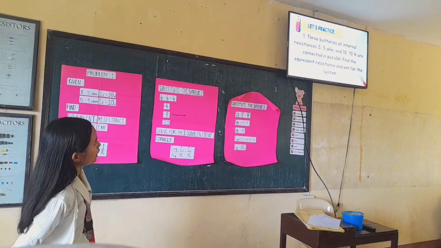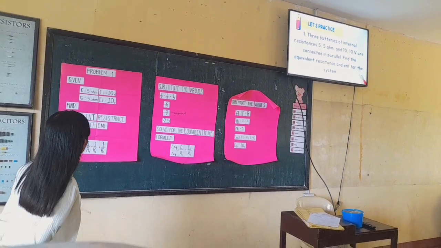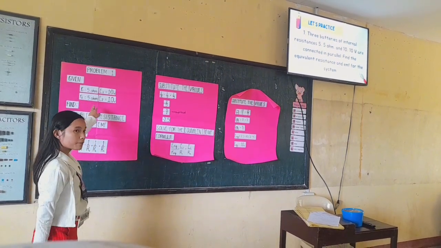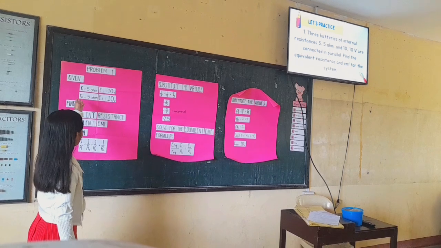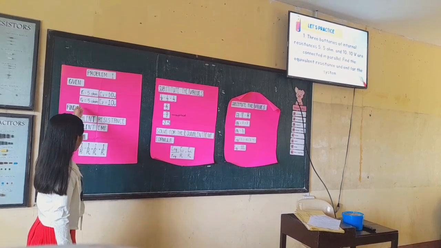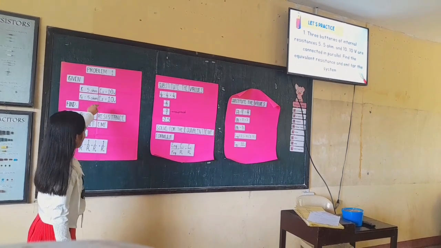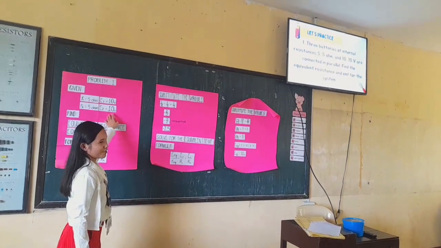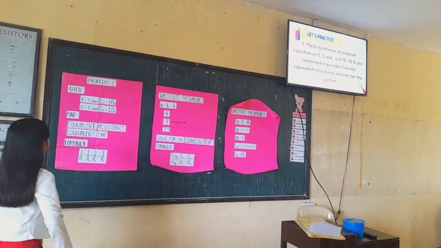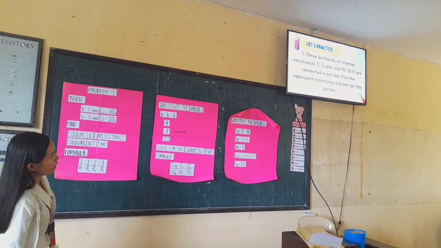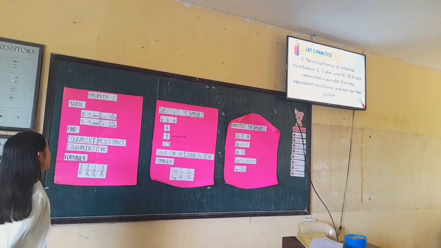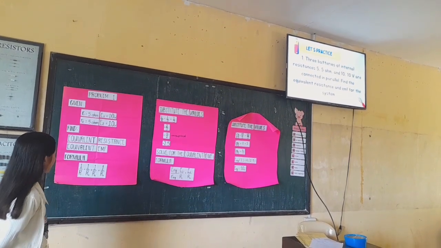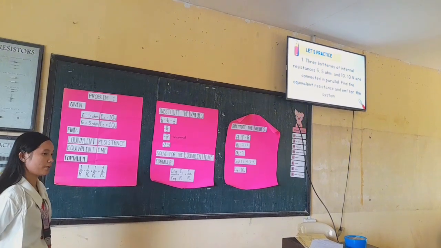So in problem number 1, our givens are R1 which is 5 ohms, R2 5 ohms, E1 is 10 volts, E2 is 10 volts also. What is being asked is the equivalent resistance and the equivalent EMF.